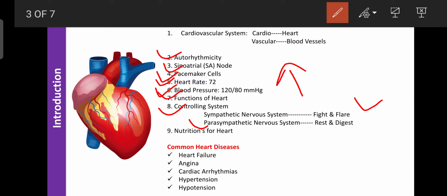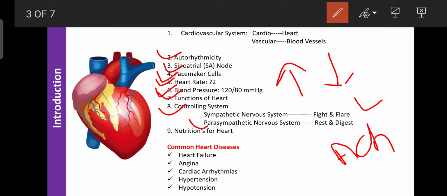The parasympathetic nervous system is responsible for decreasing cardiovascular functions. The sympathetic nervous system can control the functions of the CVS with the help of sympathetic fibers, or with neurotransmitters like adrenaline, noradrenaline, and dopamine. The parasympathetic nervous system controls the functions of the CVS with the help of parasympathetic fibers, as well as neurotransmitters like acetylcholine.